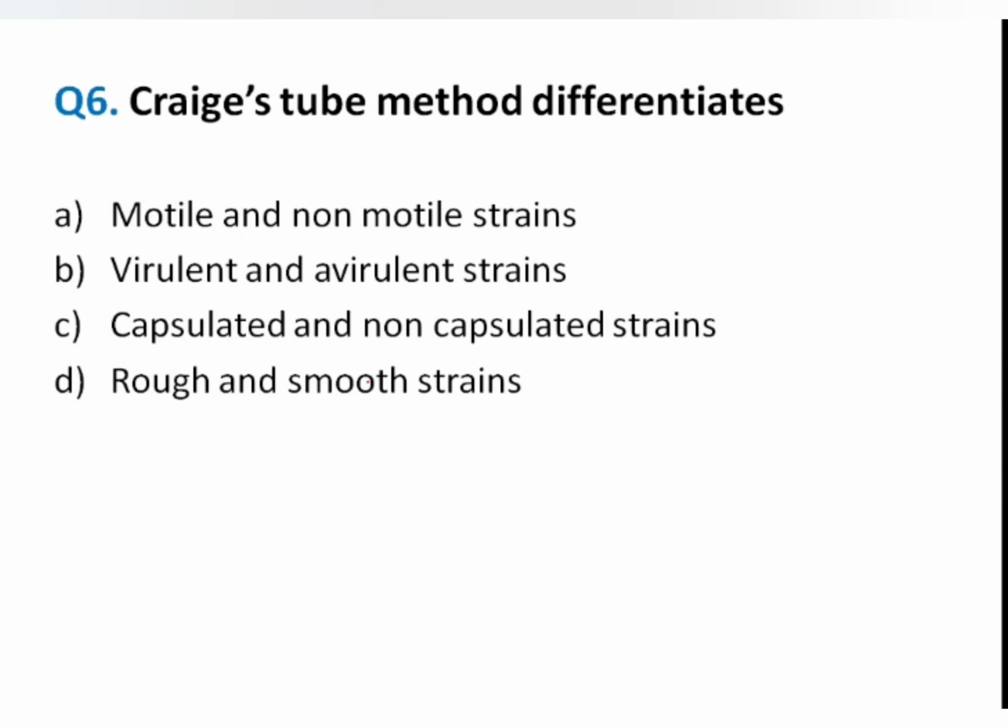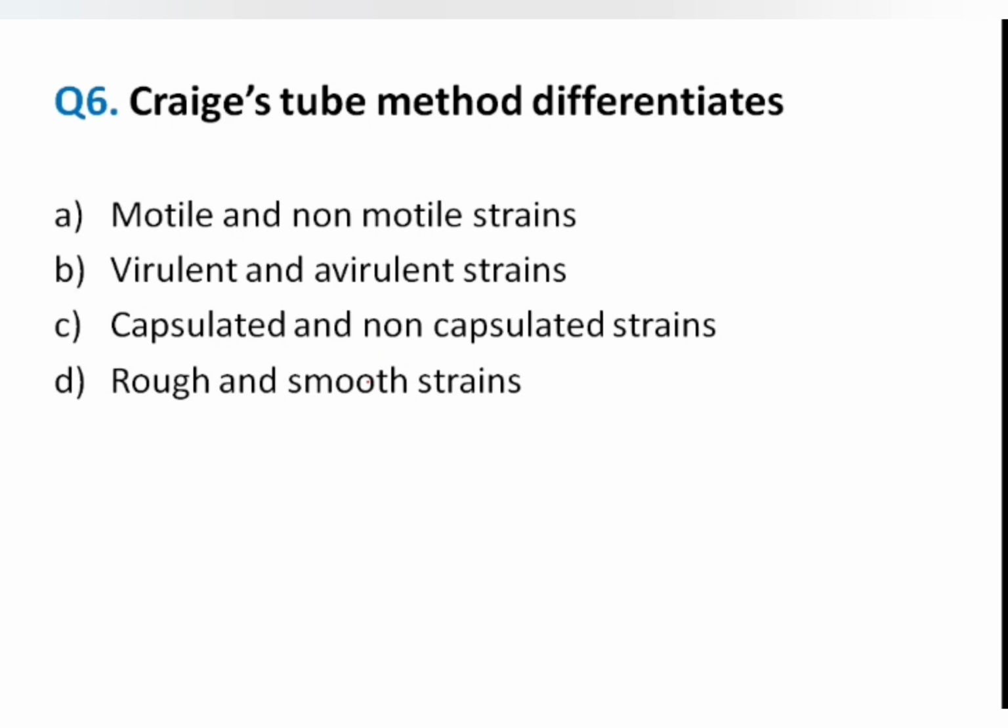Now coming to the sixth MCQ: Craigie's tube method differentiates motile and non-motile strains, virulent and avirulent strains, capsulated and non-capsulated strains, or rough and smooth strains.